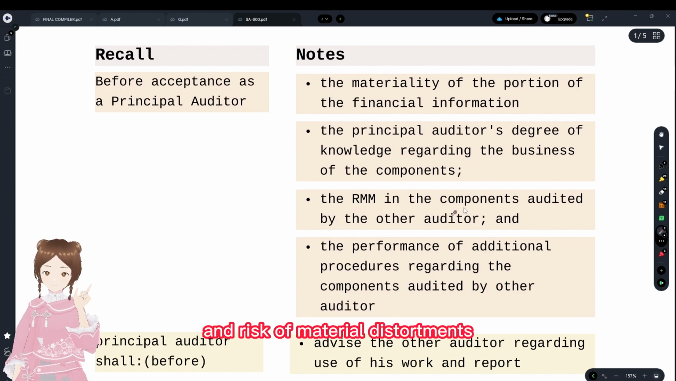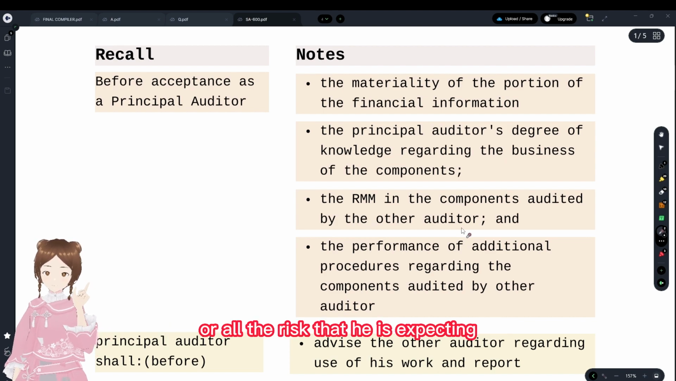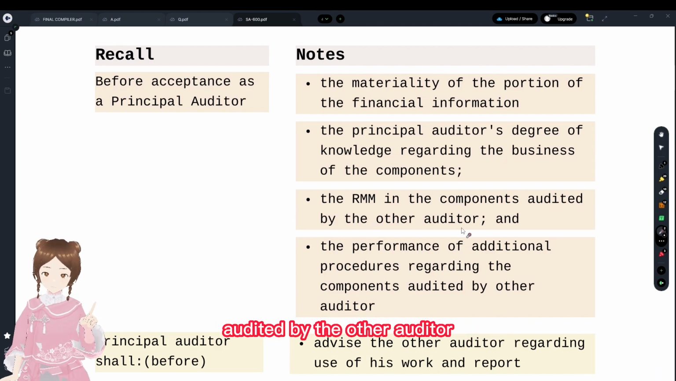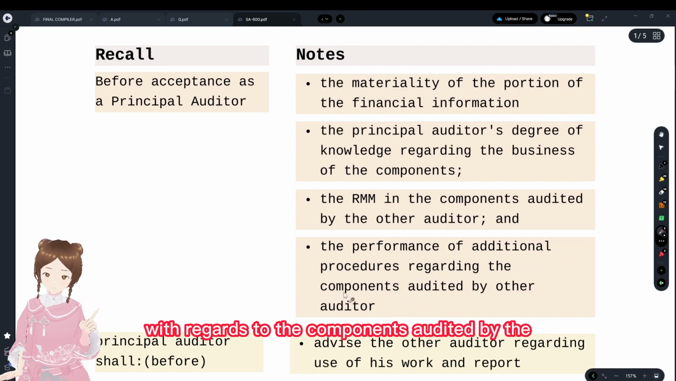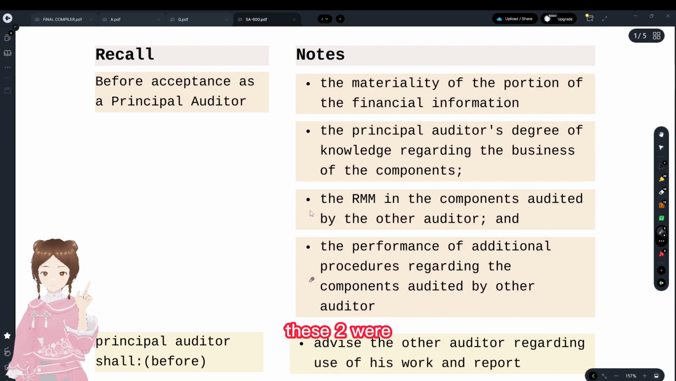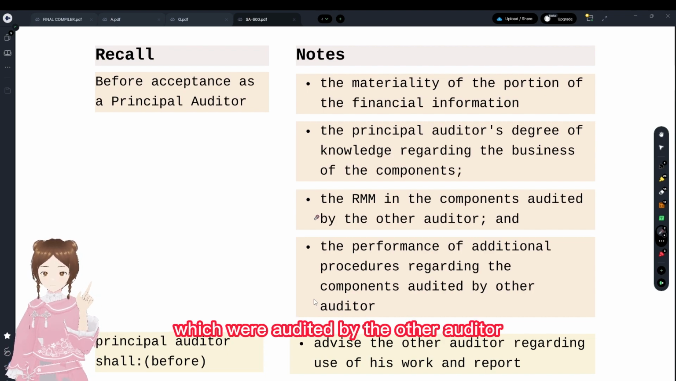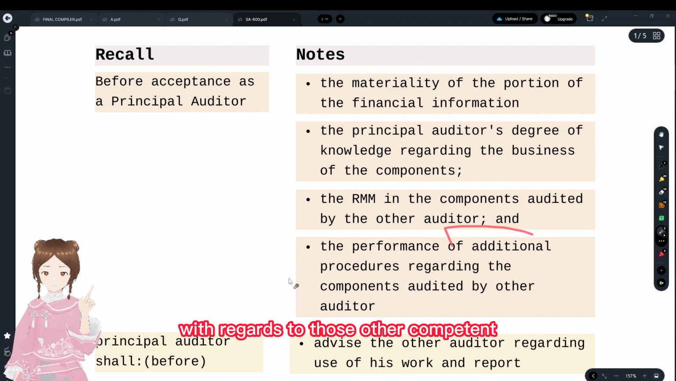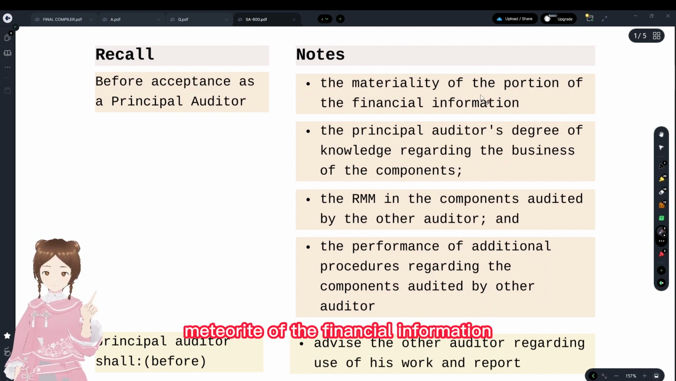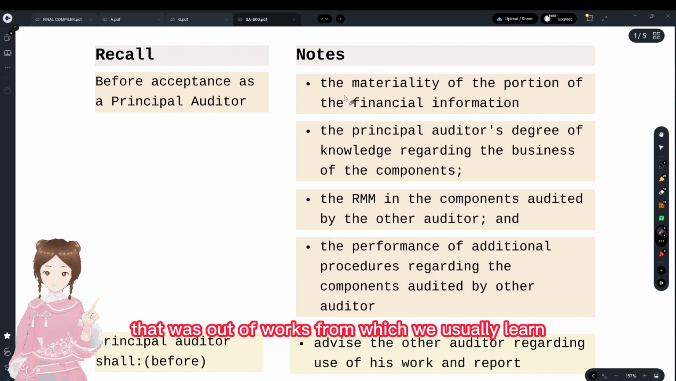And risk of material misstatements in components audited by the other auditor. What are the risks that he is expecting with regards to the components audited by the other auditor, and the performance of such additional procedures with regards to those components. These two were with regards to the other components which were audited by the other auditor. First thing is the materiality of the financial information. Okay, fine. And that's the thing that was out of the box from what we usually learn.